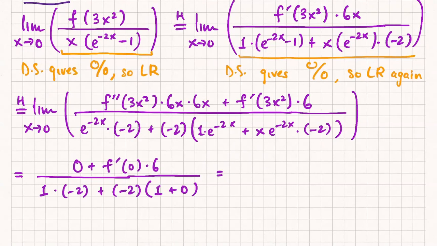Altogether, if we put in everything, we get 5 times 6 over negative 4. So we get negative 15 over 2 is our final answer. f double prime of 0 is not 0, but the 6x is 0. 36x squared is 0 if you substitute x equals 0.